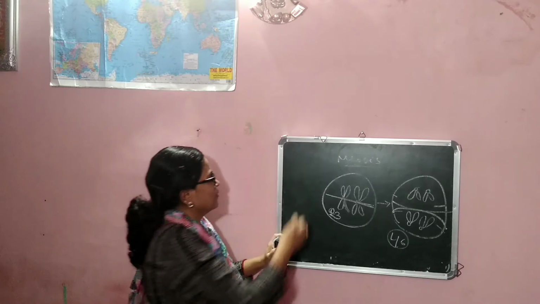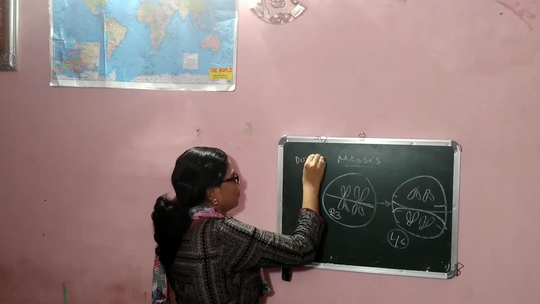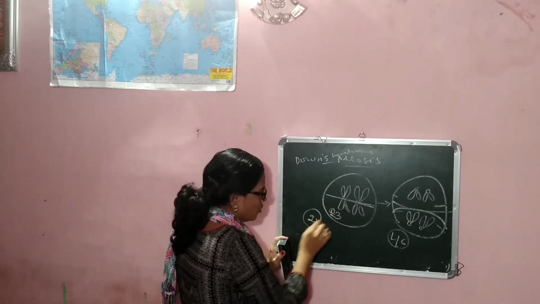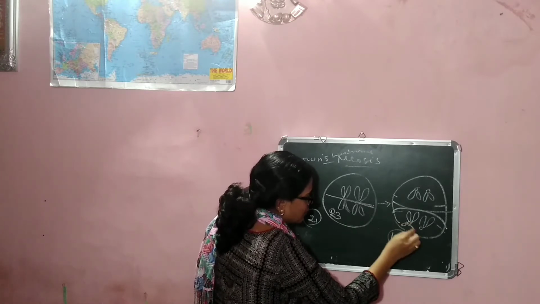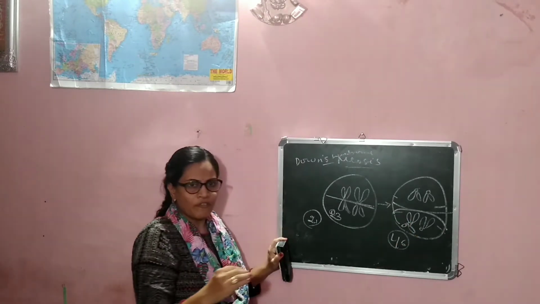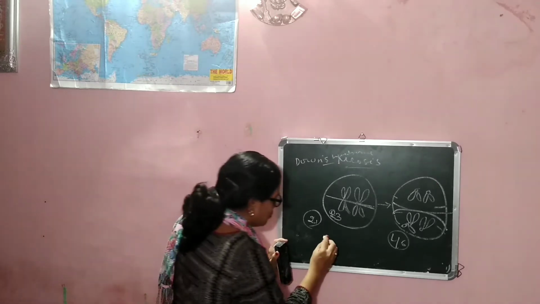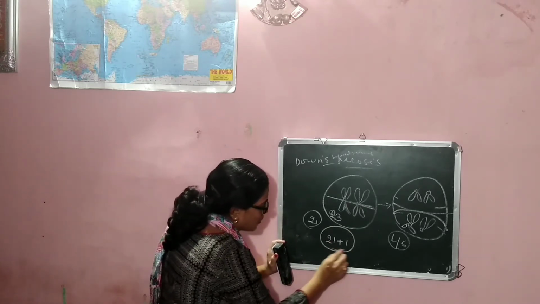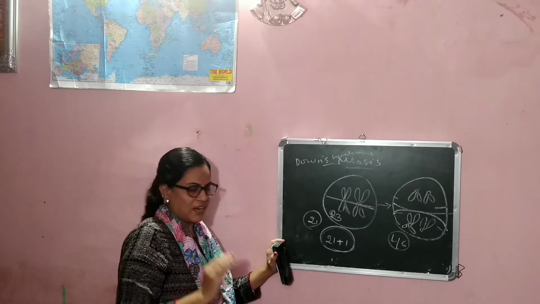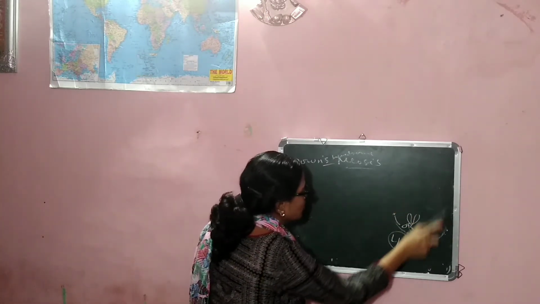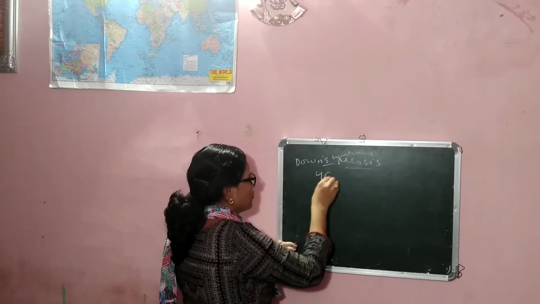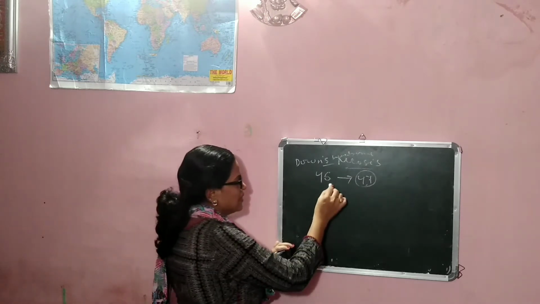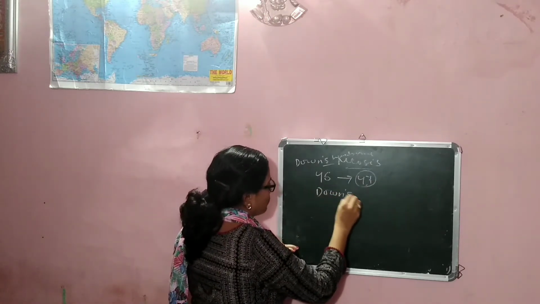In this disease, Down syndrome, chromosome number 21 goes intact to one side, so separation of the chromosome never occurs. So it is 21 plus 1; this 21 contains one chromosome extra. In this disease the chromosome number becomes 47 instead of 46. So some extra characters will develop in this disease, Down's syndrome.